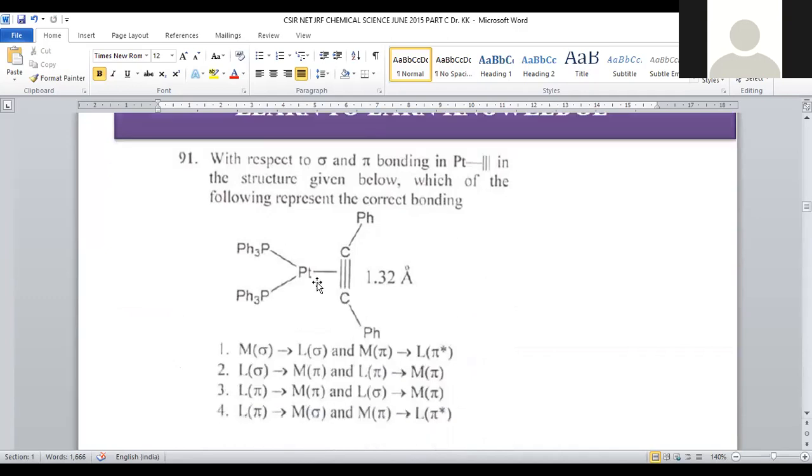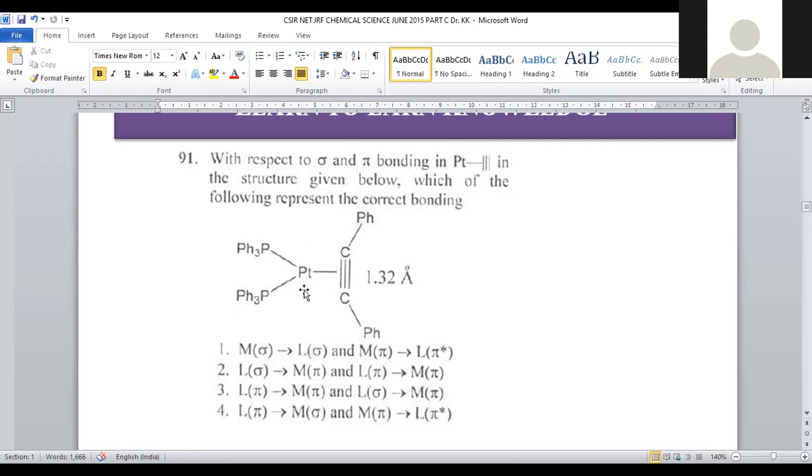Question number 91: with respect to sigma and pi bonding in the platinum triple bond in the structure given below, which of the following represents the correct bonding? Here is the compound platinum triphenylphosphine. This triphenylphosphine compound is there, and one of the bonds is associated with a carbon-carbon triple bond, called an acetylenic bond.